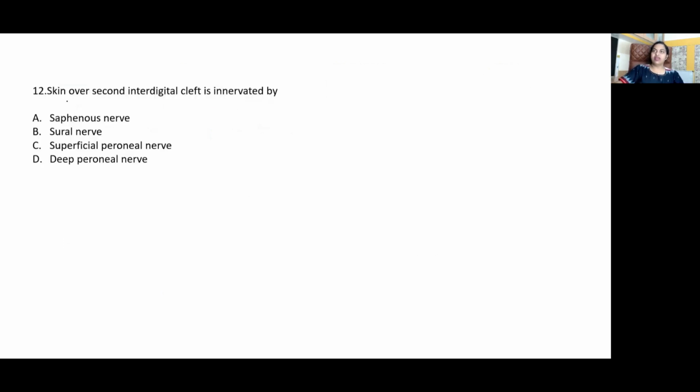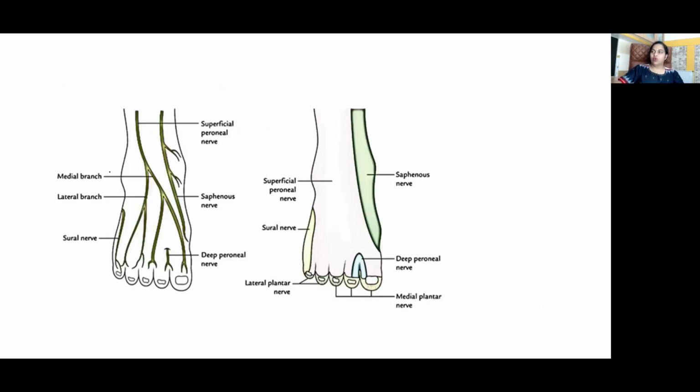Skin over the second interdigital cleft. Cutaneous innervation of the hand and cutaneous innervation of the foot is very important. Okay, what is the answer? Yes. So the skin over the dorsum of the foot in the region of the first interdigital cleft, as you see here, is supplied by the deep peroneal nerve.